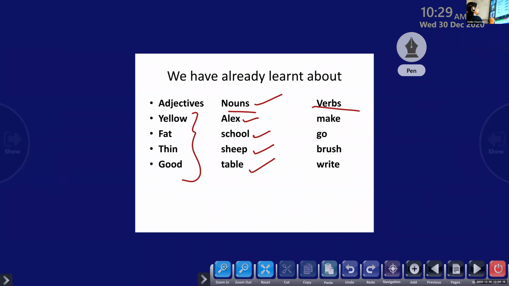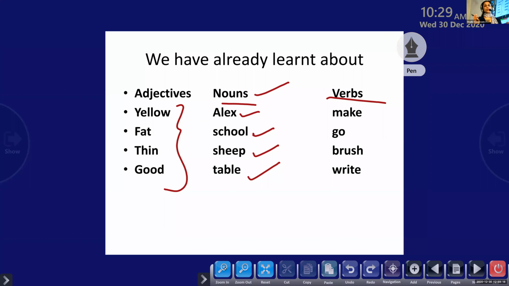Clear? I want all of you to look at the screen. I don't want anyone to write the notes.